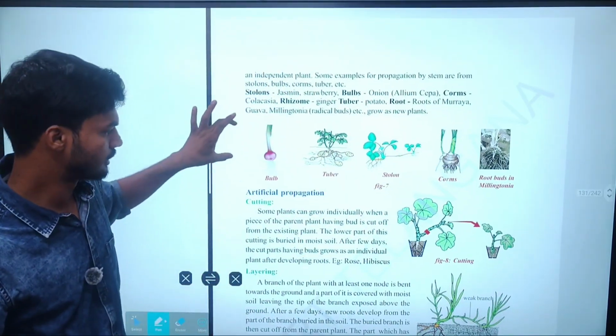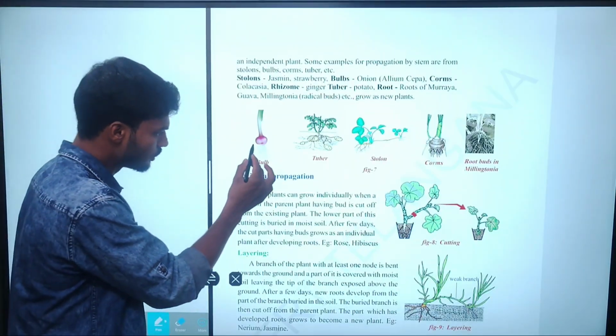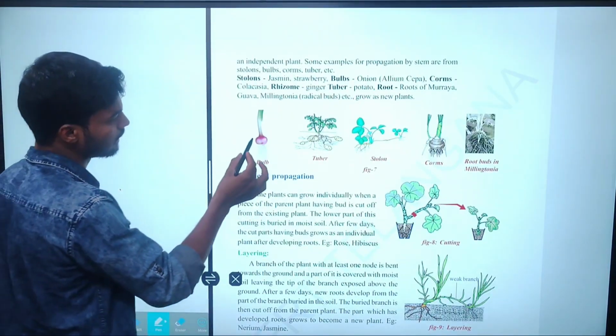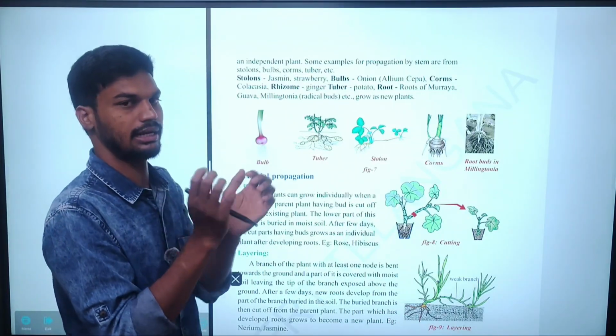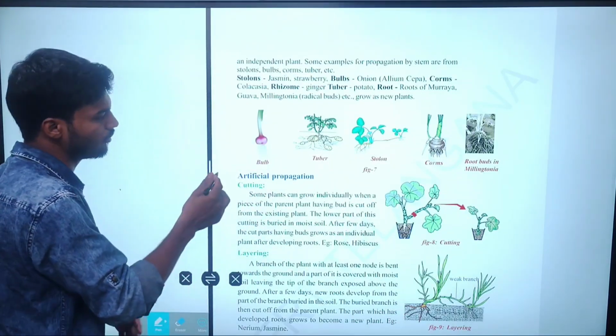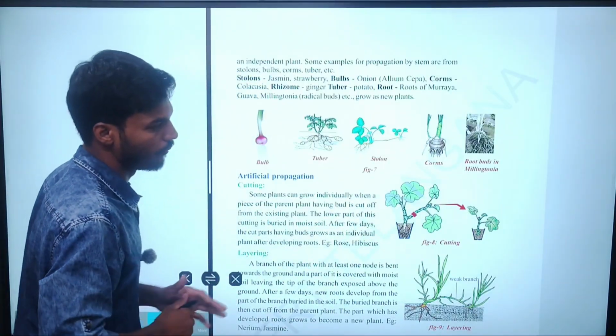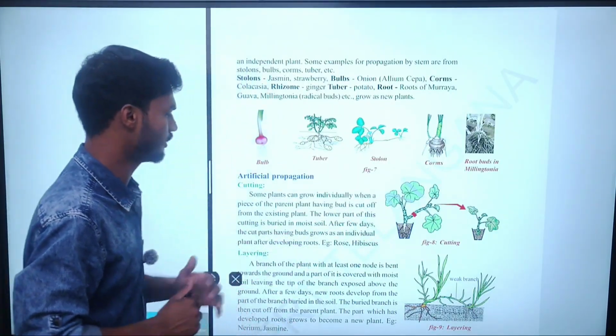Look at these images. It's a bulb. These are the root structures. Look here. Why I'm calling it a bulb is because the onion is able to bulge inside the ground. So bulbs, tubers, stolons, corms, and roots in parts. Okay, these are the examples.